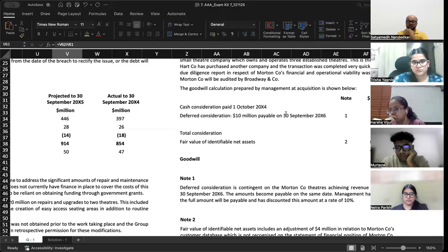Then confirm the percentage of shareholding, 100%. Very good. In all of these matters, you should always check whether appropriate approvals for the acquisition were obtained at the board meeting. Okay.